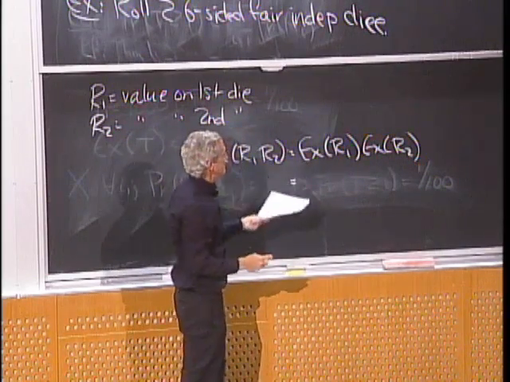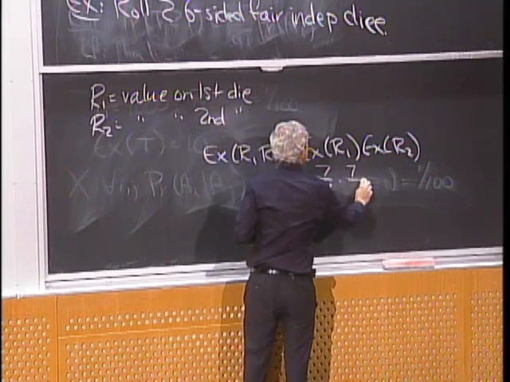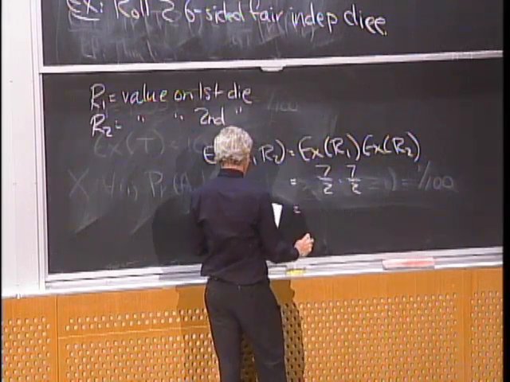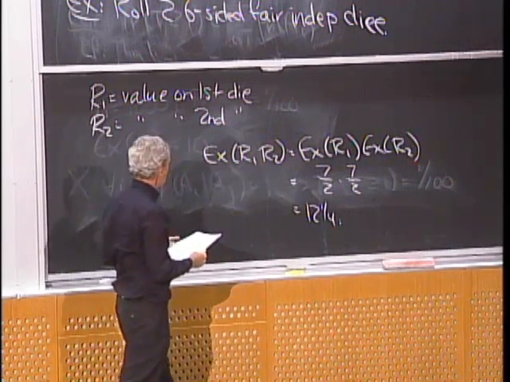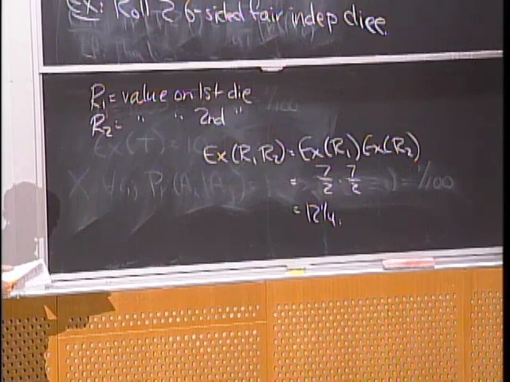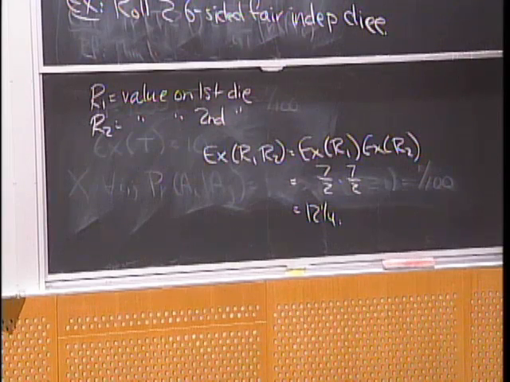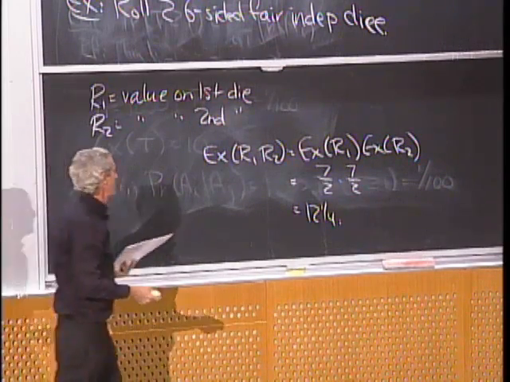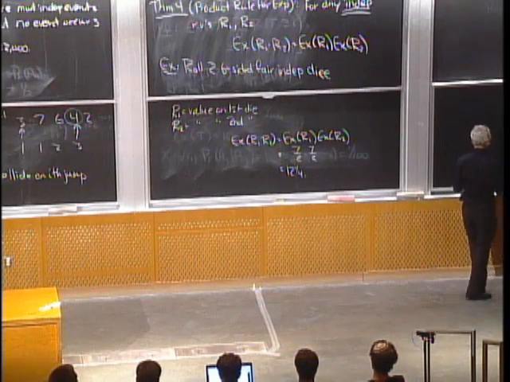And we already know the expected value of a single die is 7/2. So we get 7/2 times 7/2 is 49/4 or 12 1/4. All right, so it's easy to compute the expected product of two dice. Any questions about that? Much easier than looking at all 36 outcomes to use this rule.